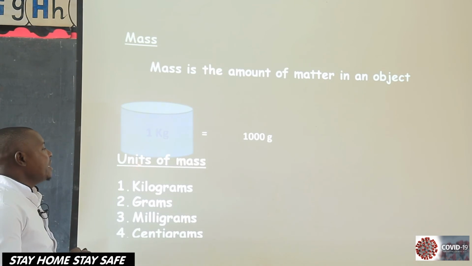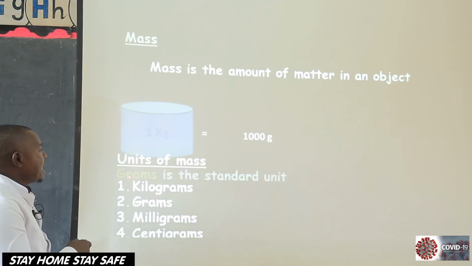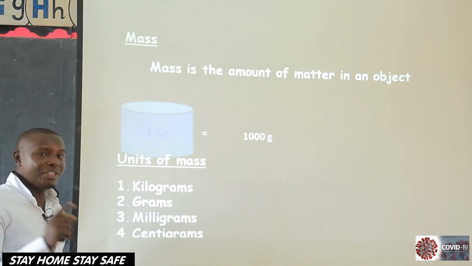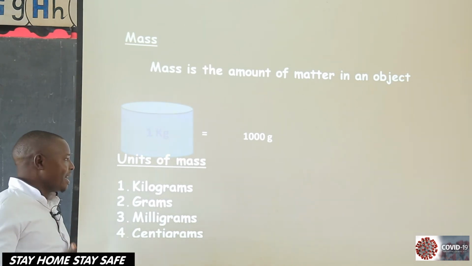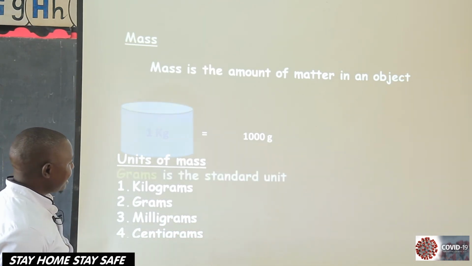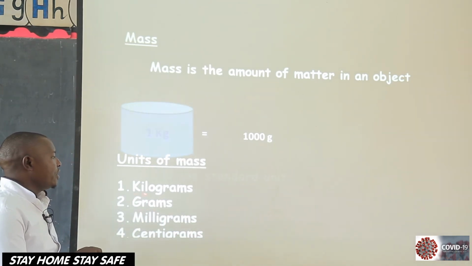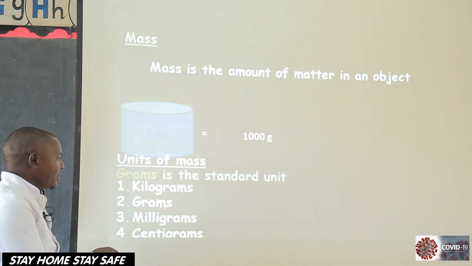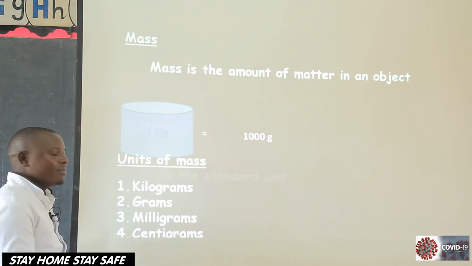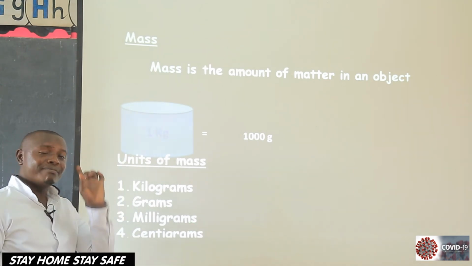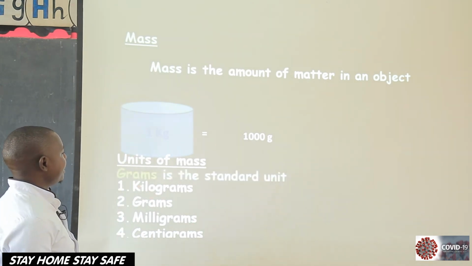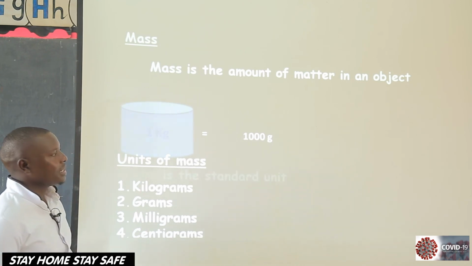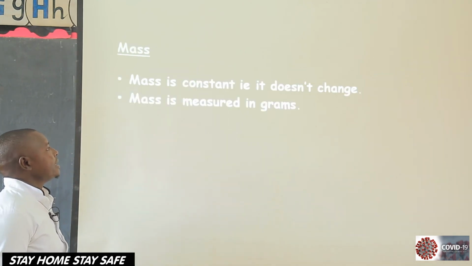So what are they trying to tell us? The units of mass: grams is the standard unit when you are measuring mass, followed by kilograms, milligrams, centigrams, and many others. But the basic unit for measuring mass is always grams. Are we there? Yes.